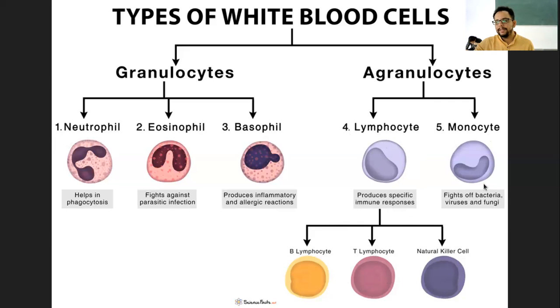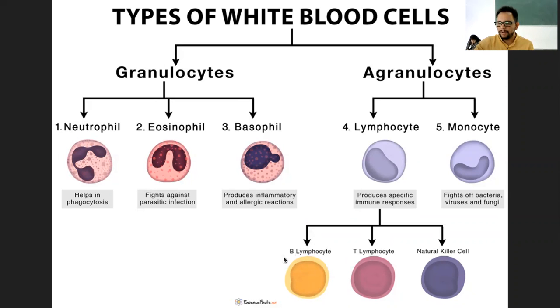Now, a little more basics to this. Why the name B and why the name T lymphocyte? Both, rather all of these cells, get produced in bone marrow. So similarly, lymphocytes, both B and T, get produced in bone marrow, but the B lymphocyte matures in the bone marrow itself, right?